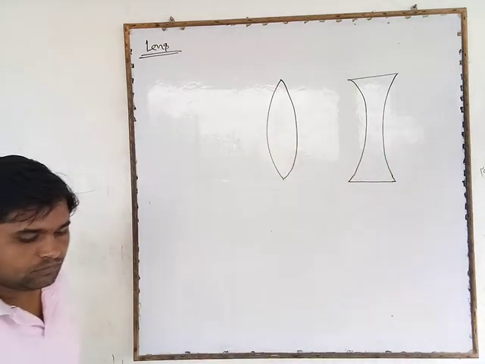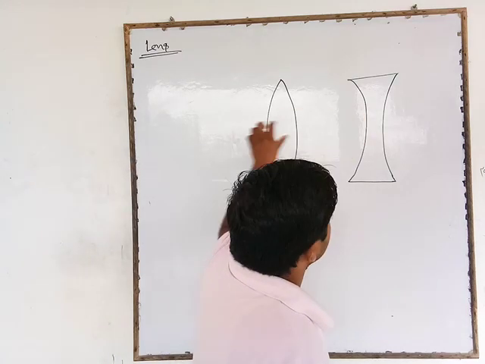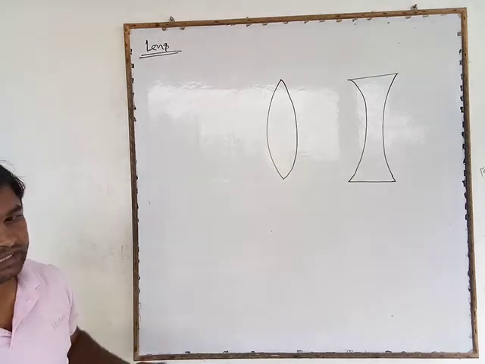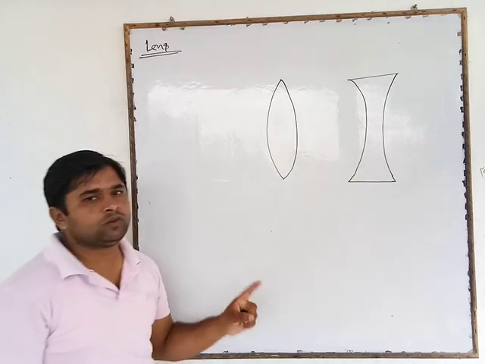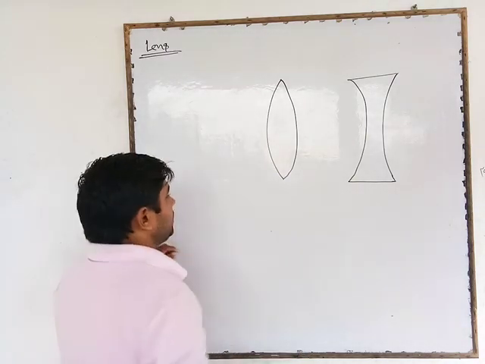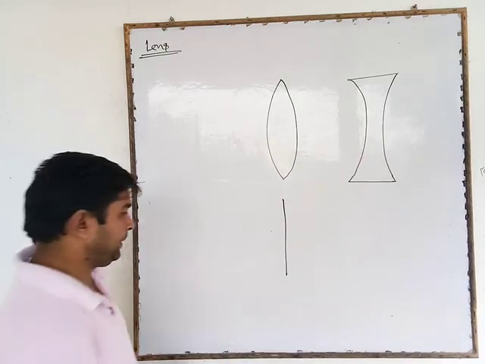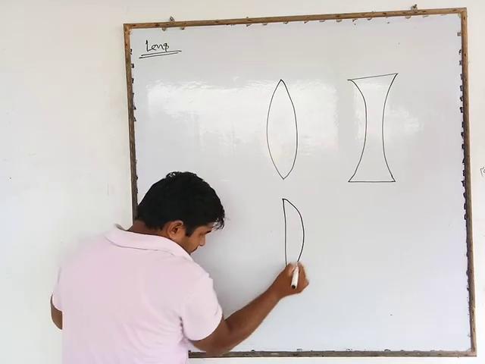So by structure, in the definition I have said at least one surface is curved and one is plane. Now consider one surface is a plane and the other one is curved.